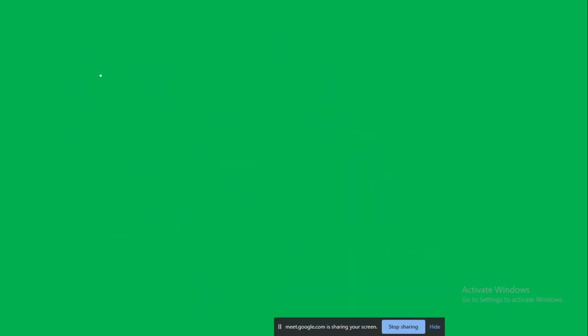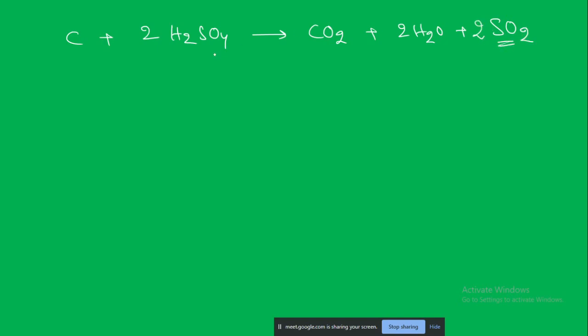Next, charcoal reduces the concentrated sulfuric acid and nitric oxide, also carbon. The wood charcoal can react with the concentrated sulfuric acid, so that carbon will become carbon dioxide. Water vapor will be released, and the sulfur will be released in the form of sulfur dioxide. So what is basically happening here to the sulfur? Is it getting oxidized or reduced? Oxidized. It is getting oxidized.